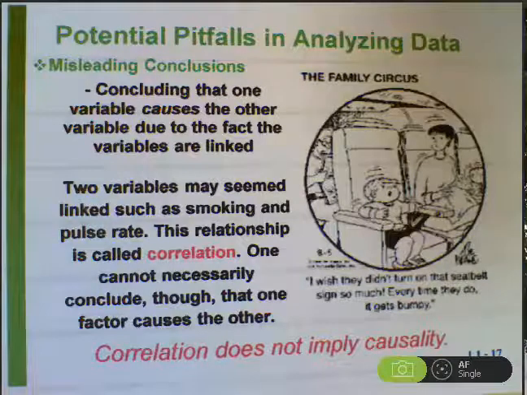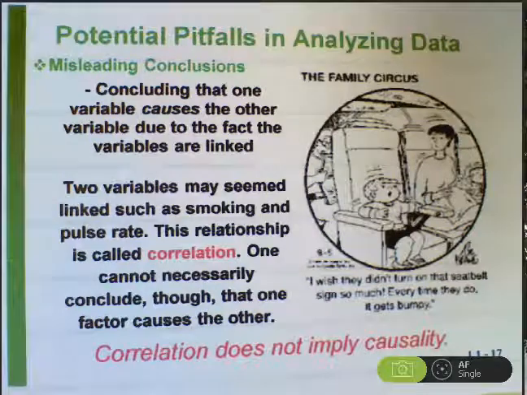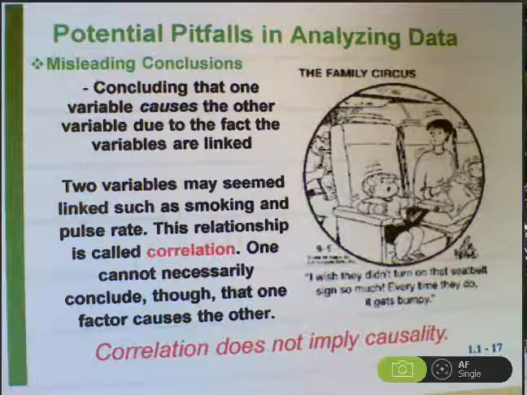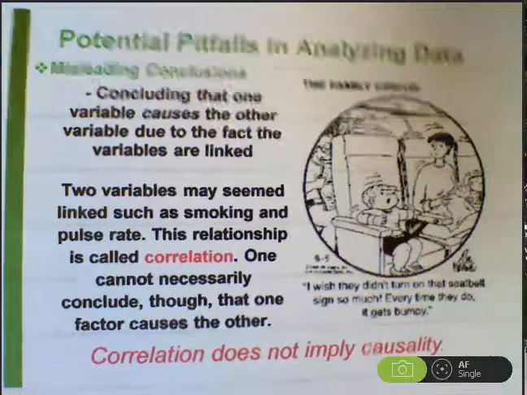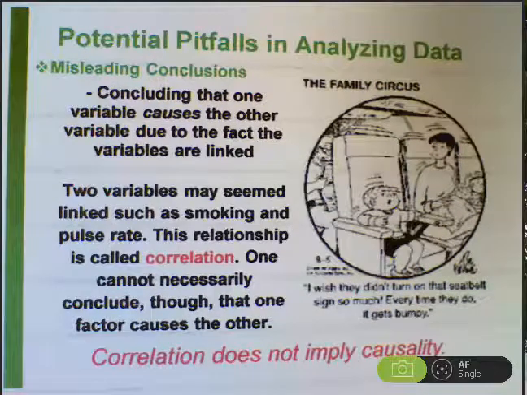All right, let's continue in section 1.2. We've talked about the key parts of a statistical study, all the things that we have to consider. Now we need to talk about potential pitfalls in analyzing data. There are a lot of things that can go wrong in statistical studies. One of the biggest is thinking that just because two things are related, one is causing the other. That's certainly not always true.